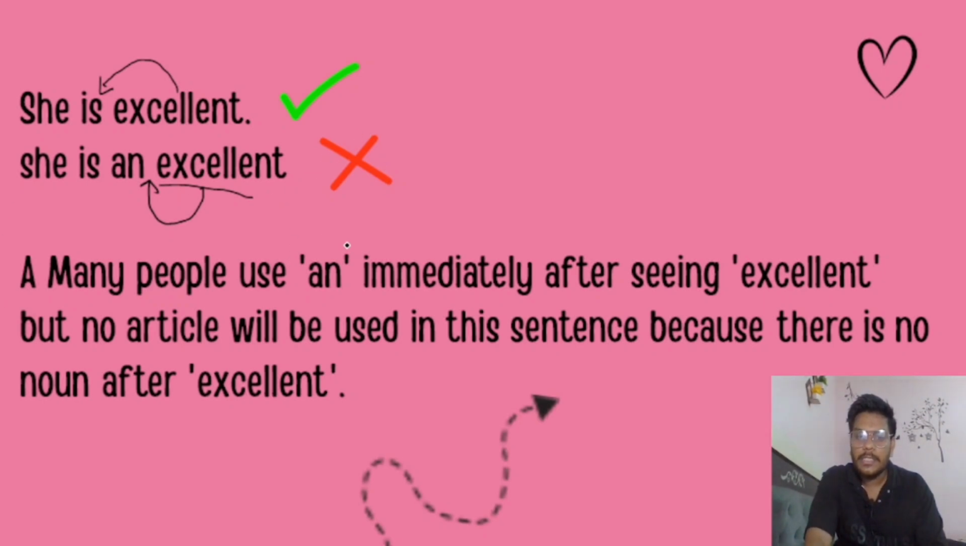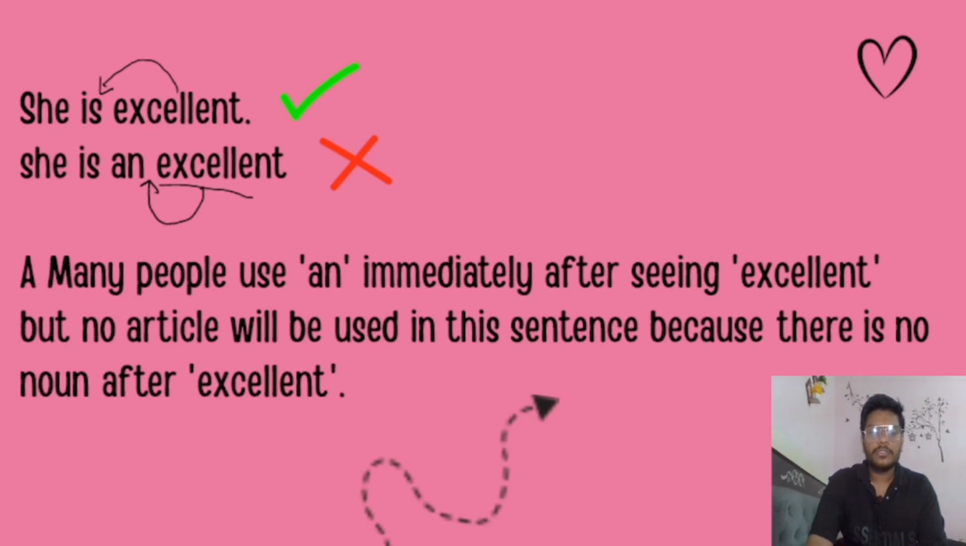Many people use an immediately after saying excellent, but no article will be used in this sentence because there is no noun after excellent. It means before an adjective we don't have to use any kind of article. We will use articles when a particular noun is written after excellent or after an adjective.